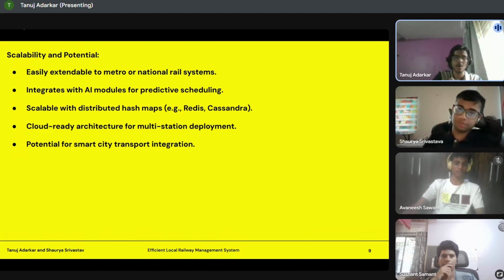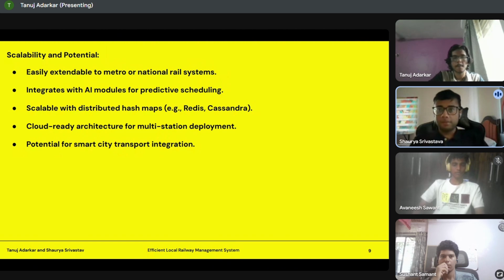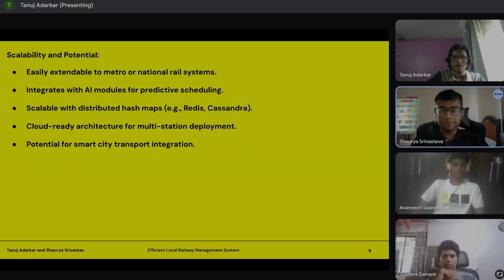All right, so this is about our presentation. Now, Shaurya will continue on with the demo of the code as well. Yep. Give me just a second. Tanuj, you can stop screen share.